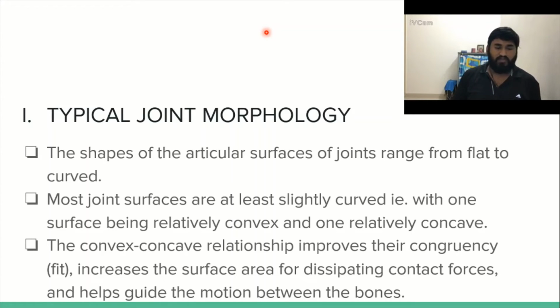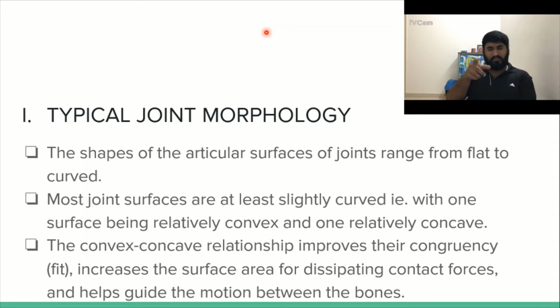For example, if you can see the surface of the tibia, it does not seem to be very concave, but it is slightly concave. You can't see it outright, but at least one is relatively convex and the other is relatively concave. So this concave and convex relationship improves the congruency, that is the fit of the joint. It increases the surface area for dissipating the contact forces and helps guide the motion between the bones.